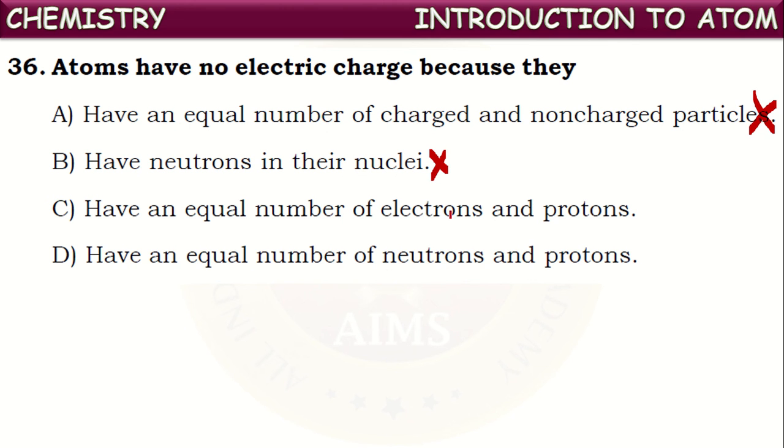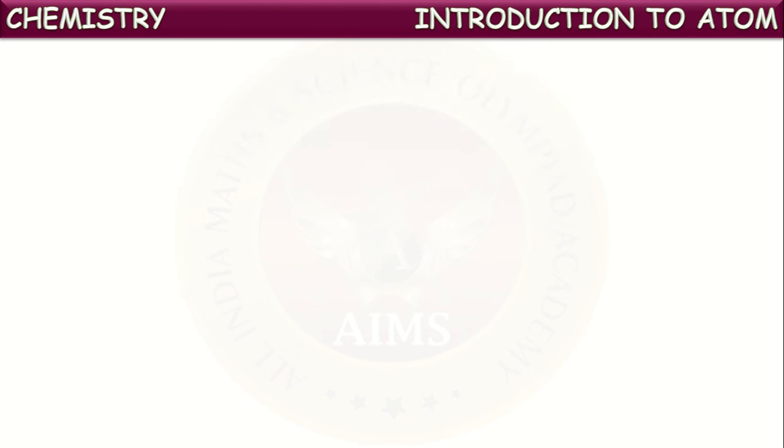They have an equal number of electrons and protons. This is correct. Because electrons have negative charge and protons have positive charge. If an atom has an equal number of positive and negative charges, they will be counterbalanced by one another and hence atoms exist neutrally. Atoms are electrically chargeless because the negative charges are counterbalanced by an equal number of positive charges. This is because of the existence of equal numbers of electrons and protons. This is correct.